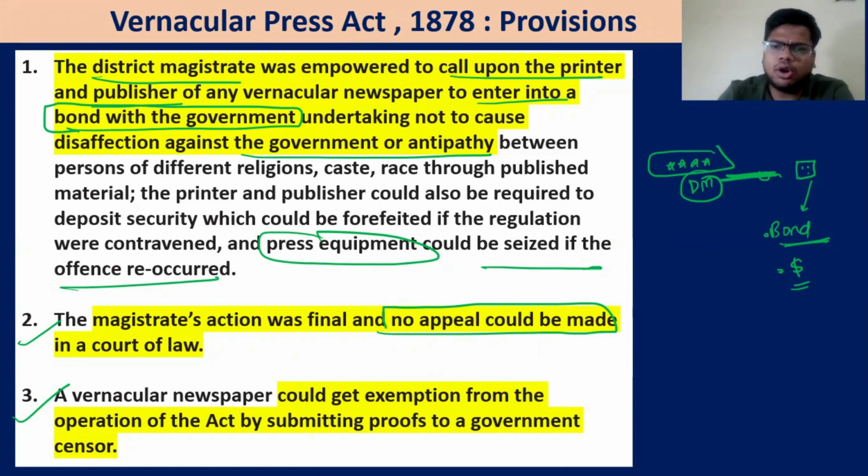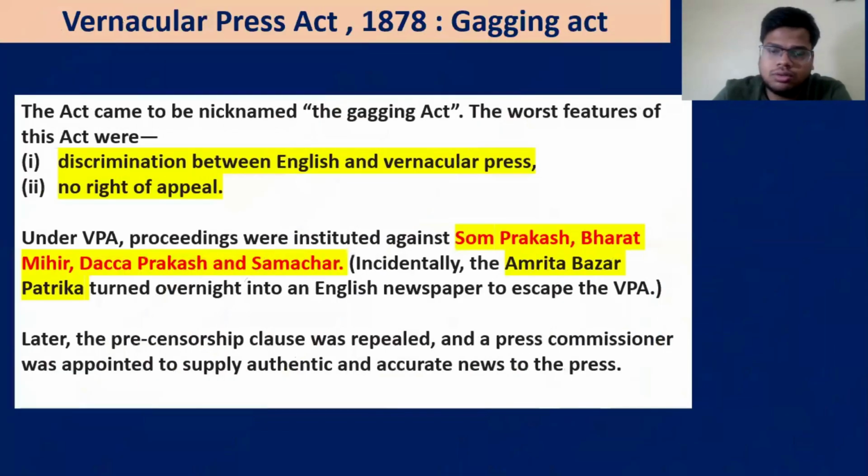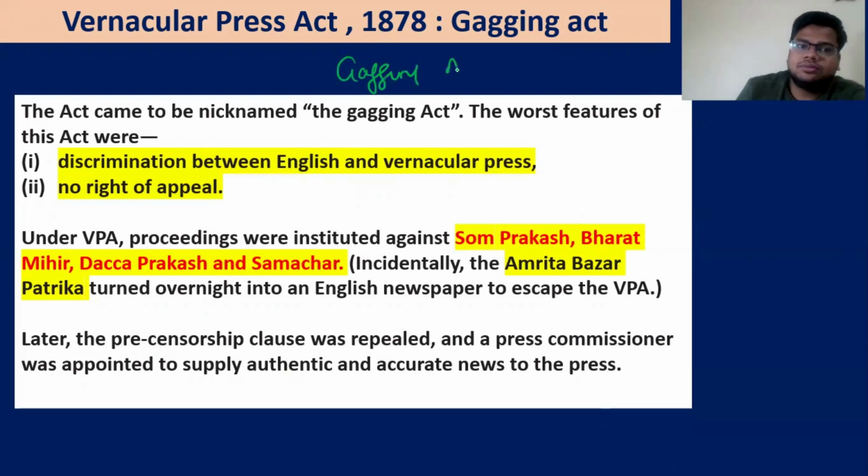You have to submit a lot of proof that why the government is doing so, which was obviously difficult. Before that, they will come and smash you. That is why this act was also known as the Gagging Act.